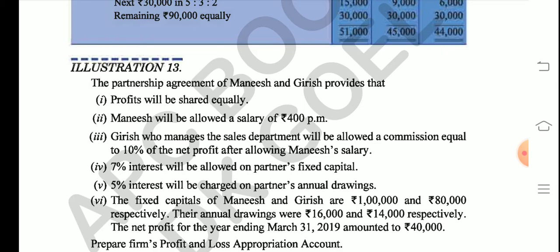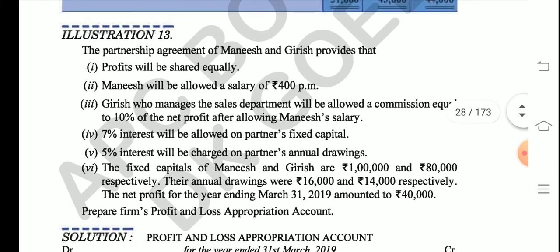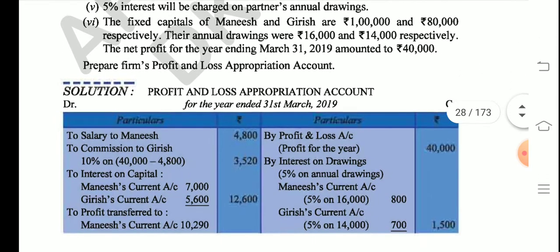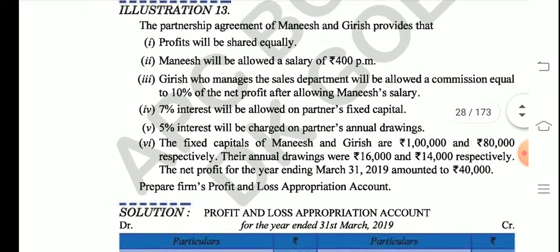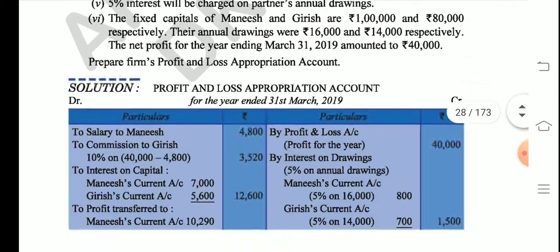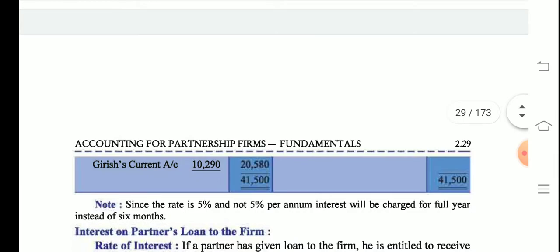Now question number 13, students, as you can see in this question, they have asked you to prepare the profit and loss appropriation account. So I want you to practice this question on your own, question number 13, and the solution is given to you. Just try to read the question and solve this on your own, and I don't think you need any explanation for this.